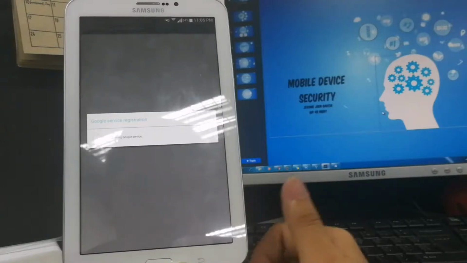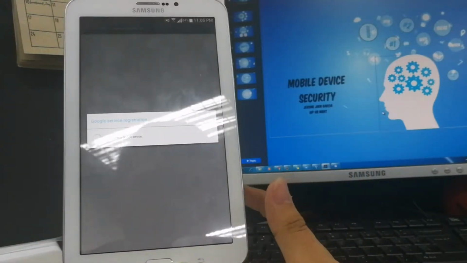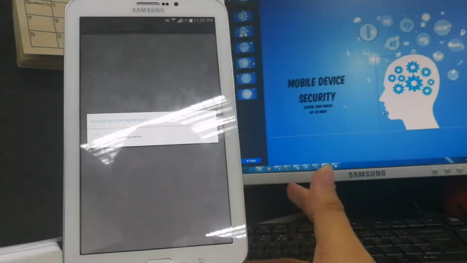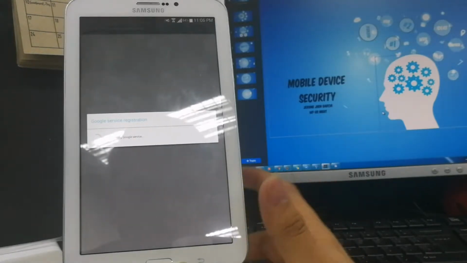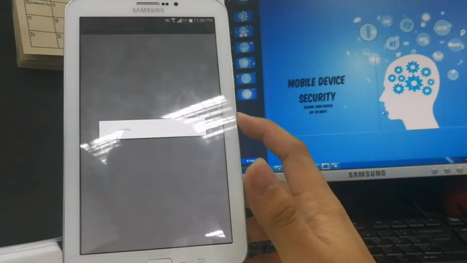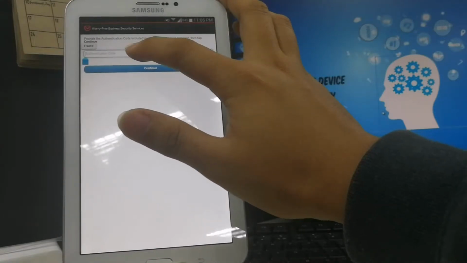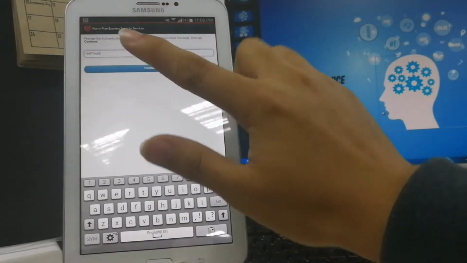Alright, so what you need is the code from a while ago, for you to have your admin rights. The authentication code right here, paste it, which that is one.